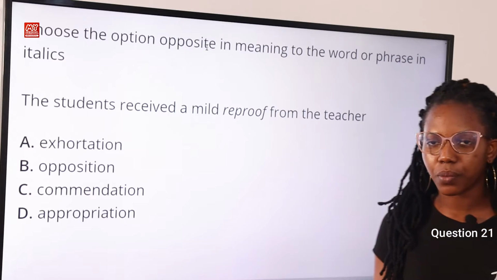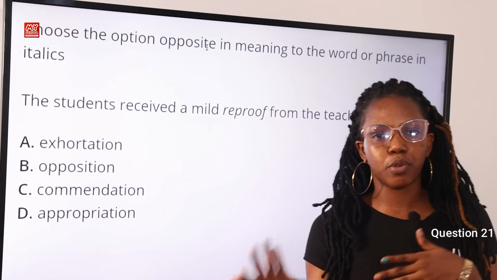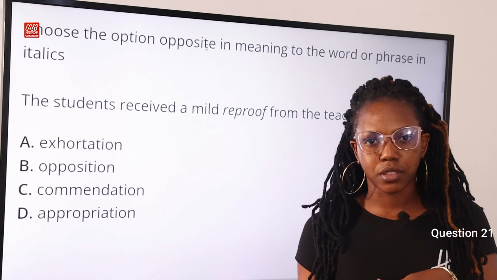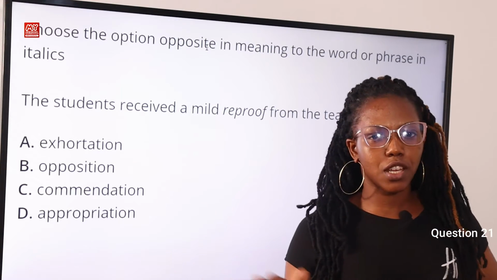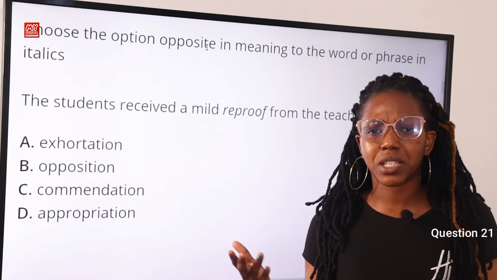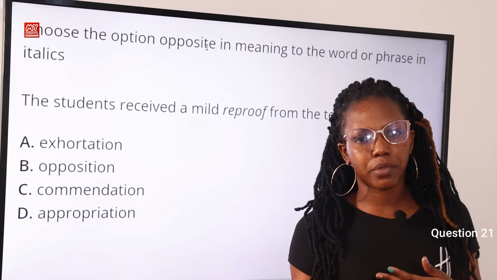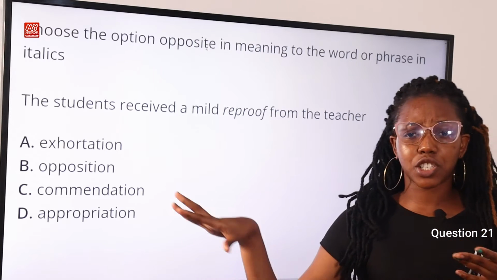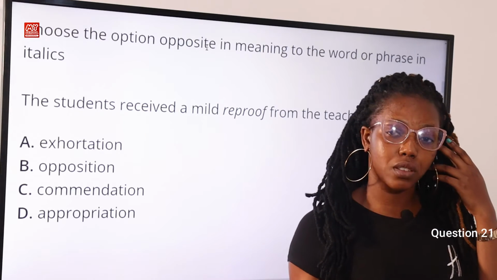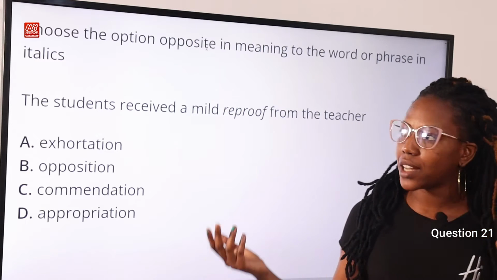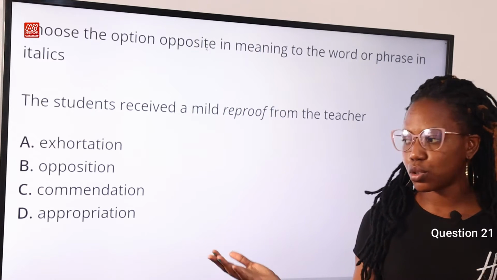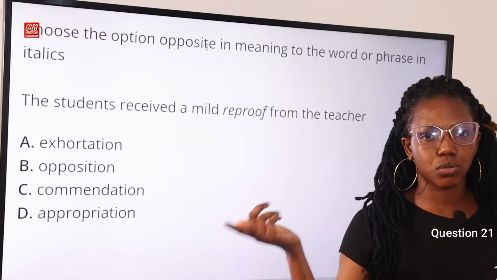Now why is this so? Reprove means to rebuke or to disapprove or criticize something. But commendation is to praise or approve something, to applaud. So the purpose of commendation is to applaud something. But then exhortation, the purpose of exhortation is to encourage one to continue doing something. So if you are disapproving something, commendation is to approve this thing. So option C is the correct answer to this question.